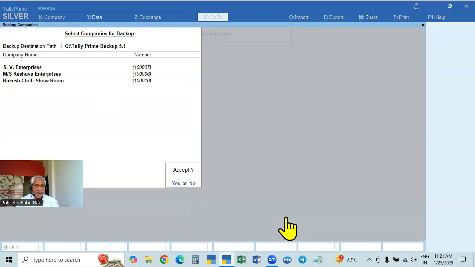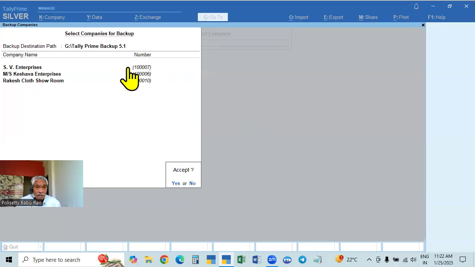If you select and again, these three companies are added here and it shows accept. If we accept that, only these three companies will be backed up. Others are already there, there is no change. But in these three companies, data is added. We have entered the data. That is why these three companies will be backed up. At the time of backup, it will ask you: this folder, these companies are available in the backup, but now there is a change in the data. That is why this latest data will override the existing data. That it will ask you.